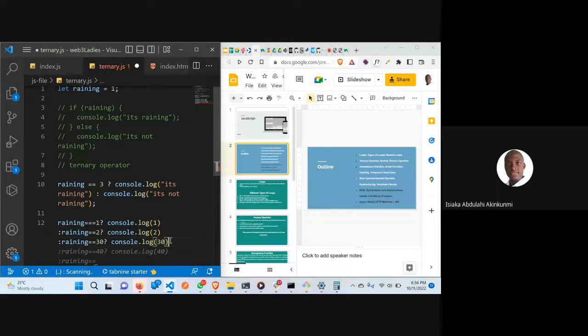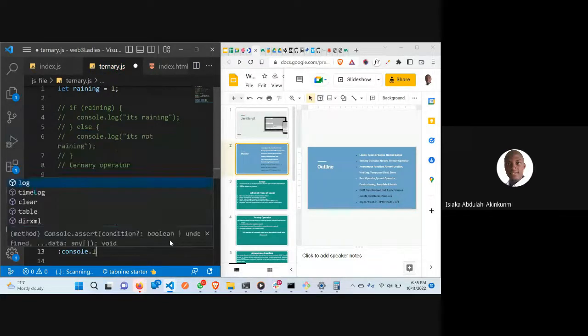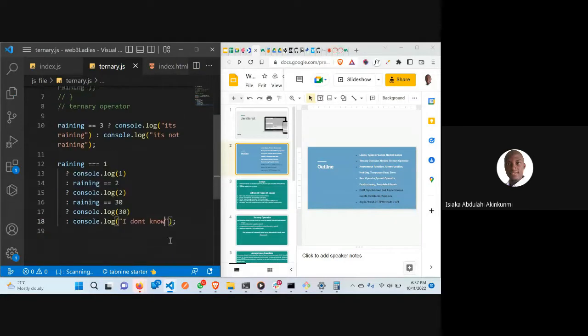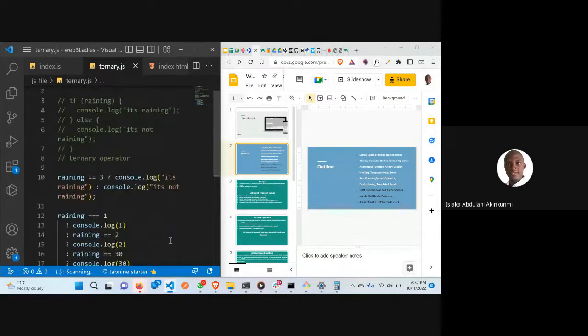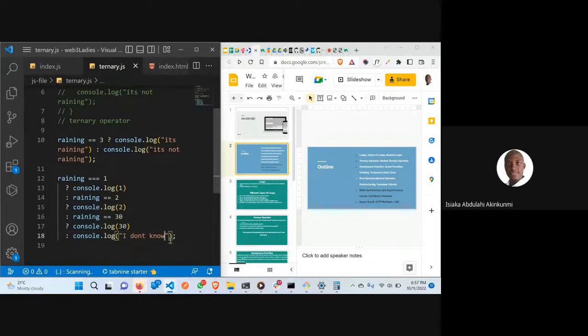Then if I want to end it, I want to end it like this. I don't want to put another one, so console.log, I don't know. Now this is another if statement. This is what we call a nested ternary operation.